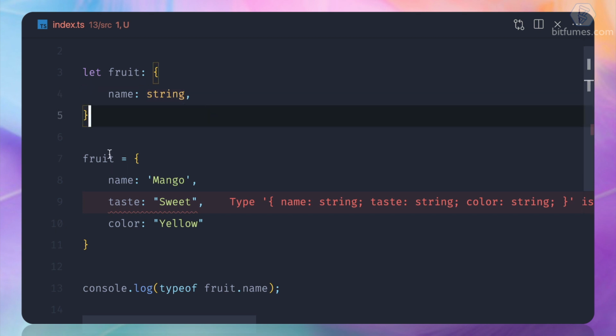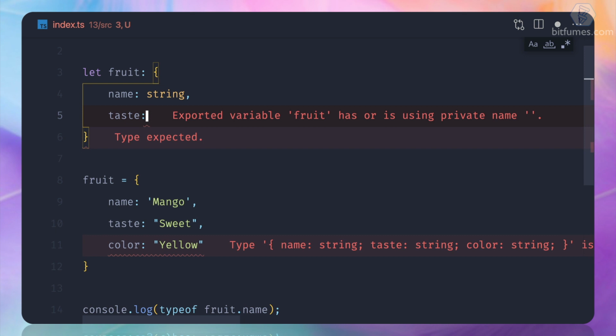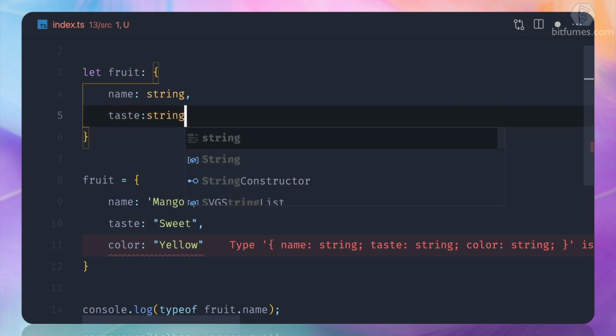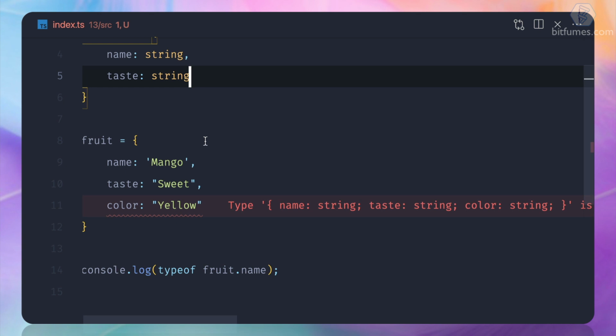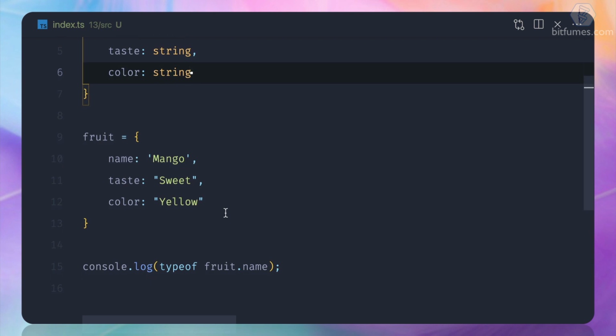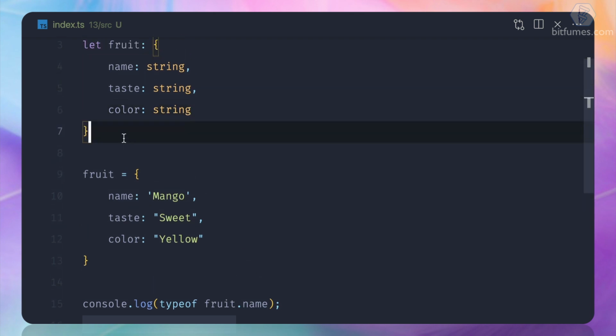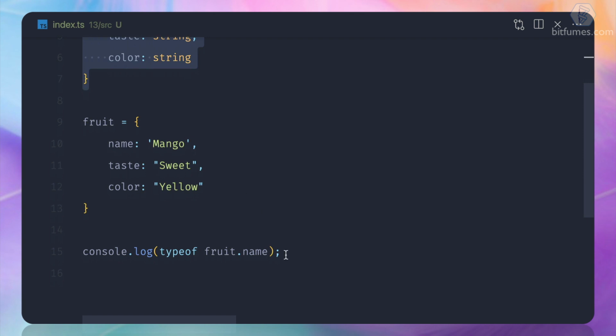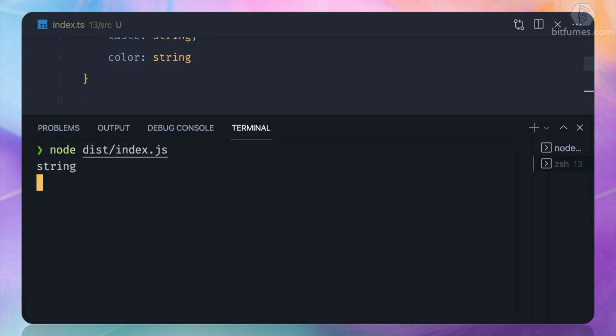After doing that, when we try to assign anything on this fruit object, TypeScript is complaining once again that, hey, yes, you have the name, but you don't have the taste. So that's why we need to put every property inside that. So it's also going to be a string. Now, after that, it says that, hey, that's okay, but you don't have the color. So let's add the color also. And color is also going to be a string. Okay, this is very nice. Now, when we have defined everything here, you can see TypeScript is not complaining about anything.